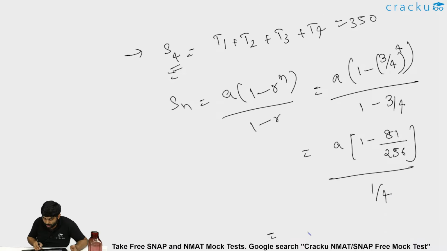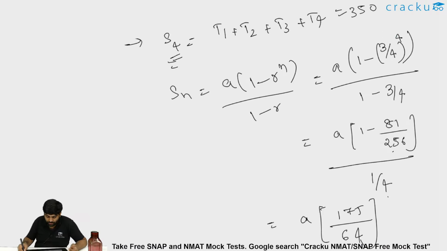Which should be equal to a into (256 minus 81). 256 minus 81 is 256 minus 80, which is 175. So 256 minus 81 is 175, divided by 256 by 1 by 4. 256 by 1 by 4 is nothing but 256 here and by 4 here. 256 by 4 is 64. So 175a by 64.